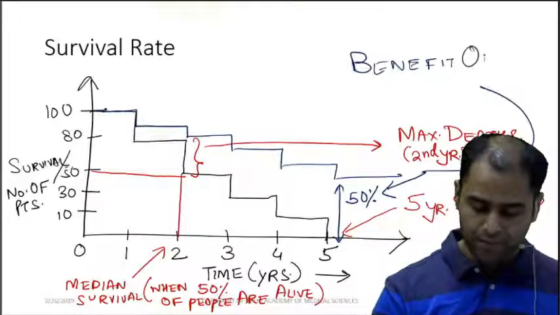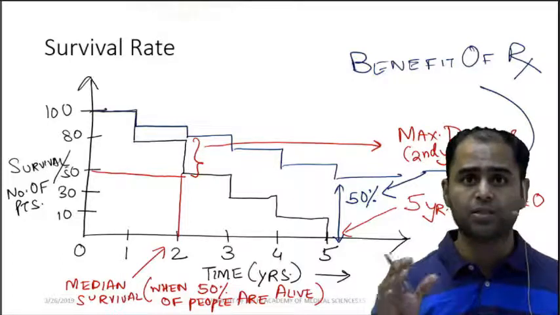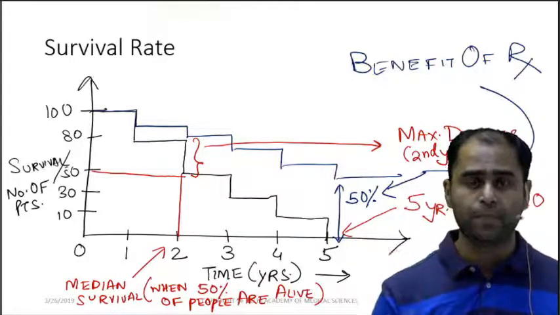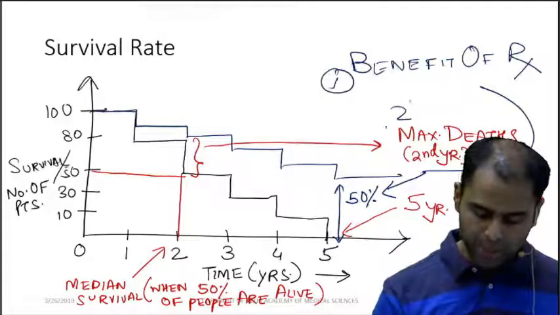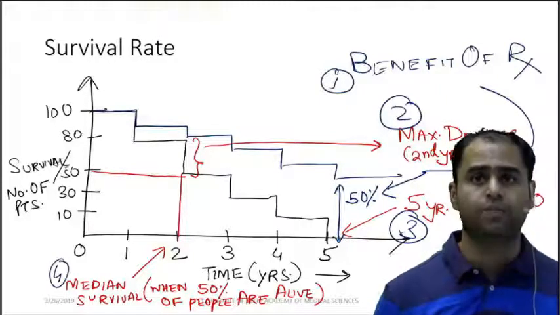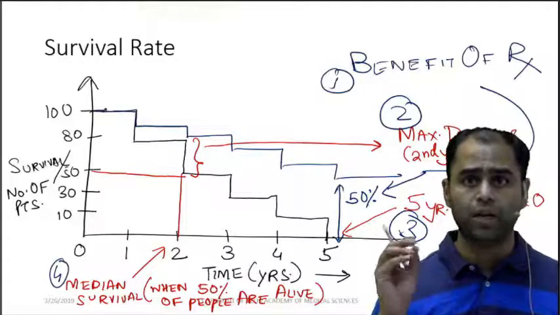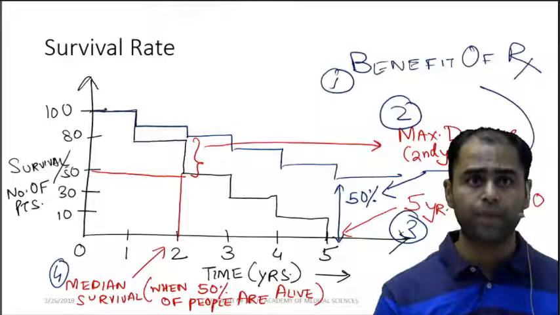Benefit of treatment. So the benefit of treatment, as you can see over here, is 50%. So these are the 4 questions which you can expect from this particular diagram. Done. Over.